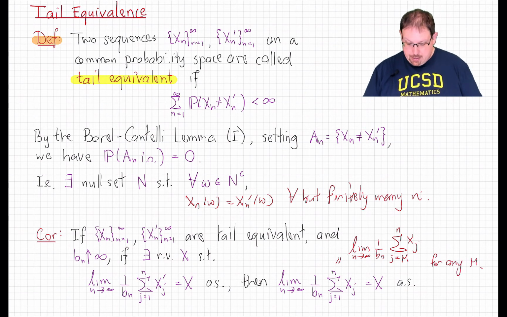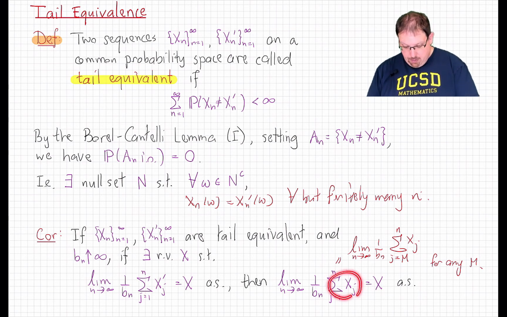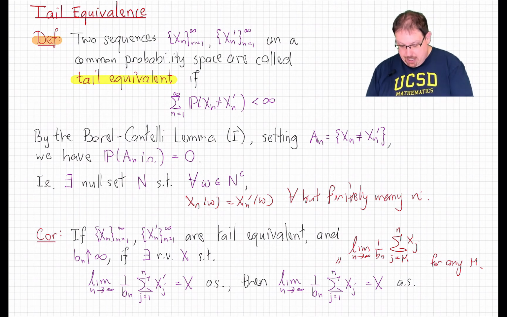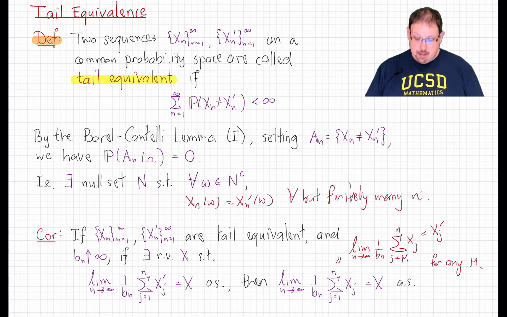And that's just because the sum of the first m minus 1 terms here divided by Bn goes to 0 as n goes to infinity for fixed m. But we can then choose m large enough that xj is equal to xj prime beyond m. And therefore, we get the same limiting sum as over here.